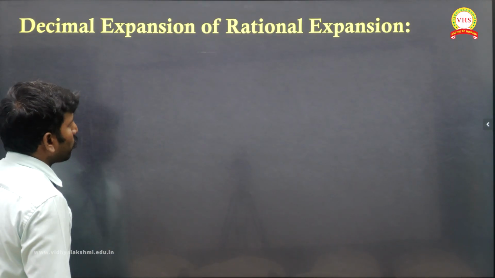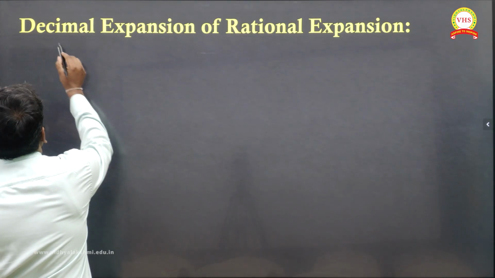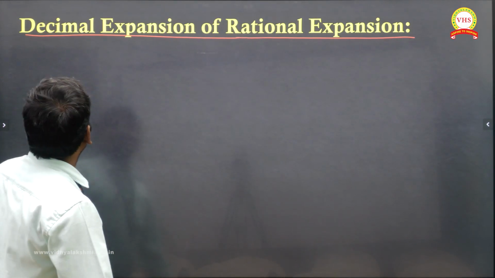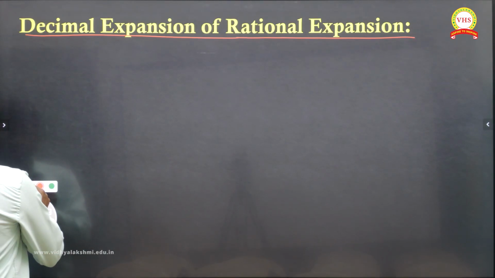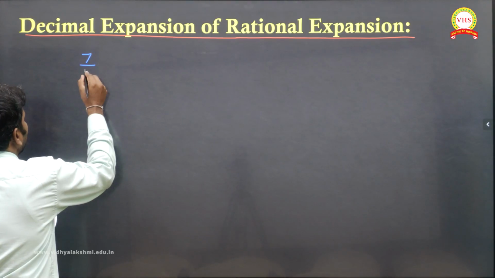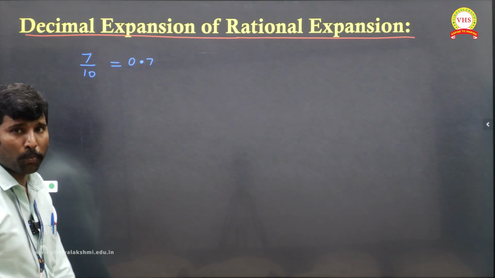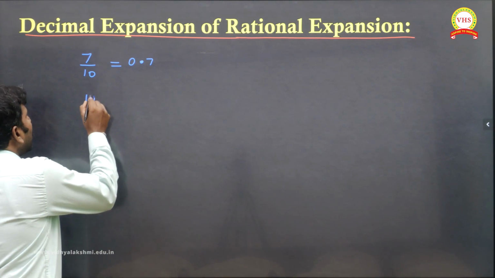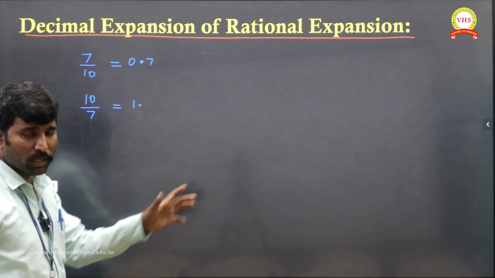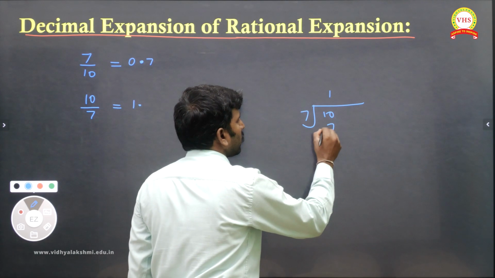I told you decimal expansion we can see in the next topic. Now here we have decimal expansion. Decimal expansion for a rational number is given. Let's see here. Suppose if I am writing 7 by 10, it is 0.7. Suppose I have 10 by 7. You can divide if you want. 10 divided by 7, 1 sevens are 7.